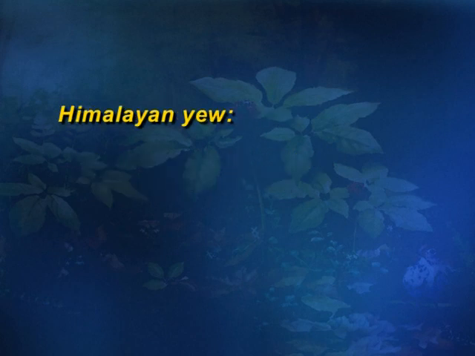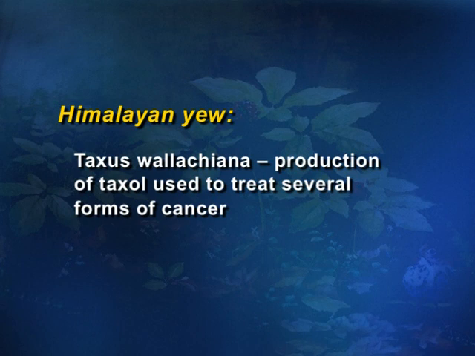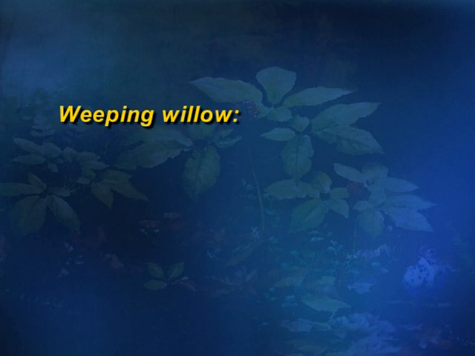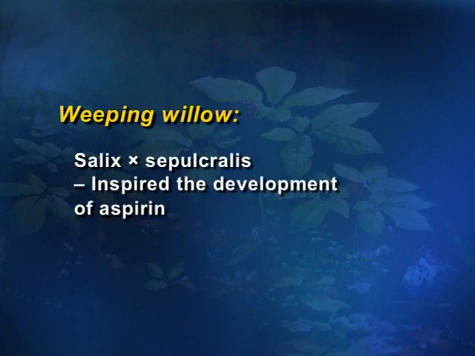Similarly, Himalayan yew, Taxus wallichiana, which I was just telling you about, is also used for treating several forms of cancer. Then weeping willow, commonly called Salix species, is used for the preparation of the drug aspirin. Aspirin is a very popular medicine. It is obtained from the weeping willow, Salix alba or Salix species. These 2 plant species are used for that purpose. Under the collection of herbal medicinal plants, the plant kingdom has various families.